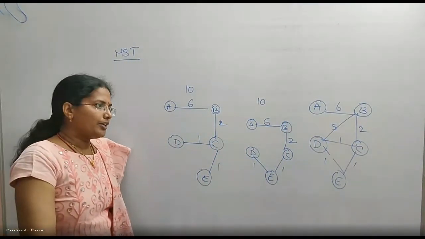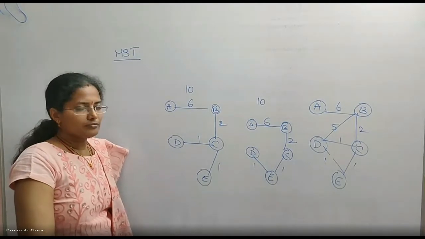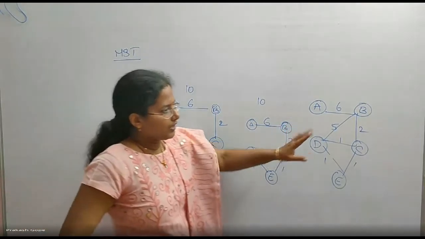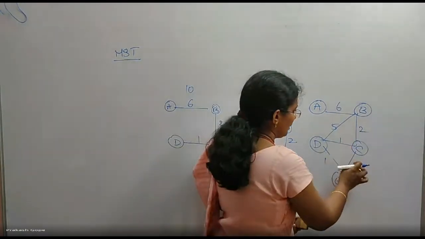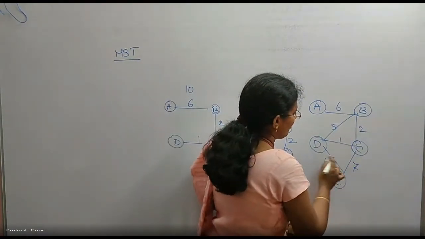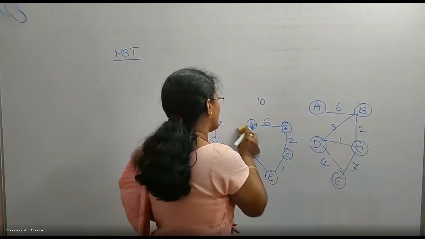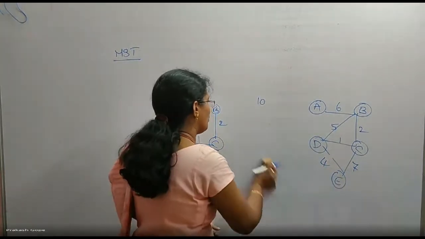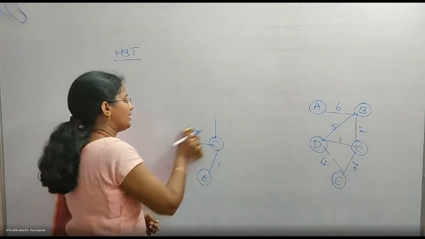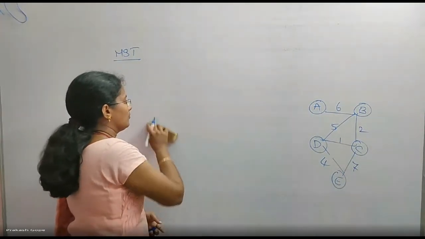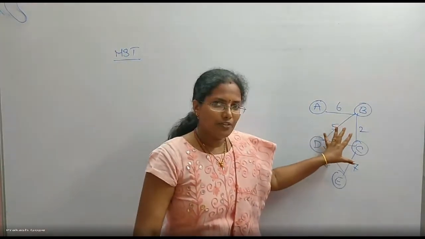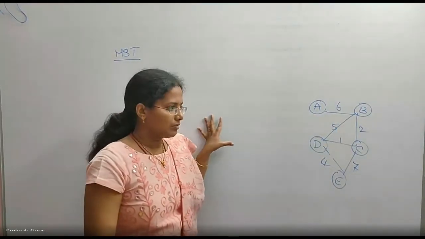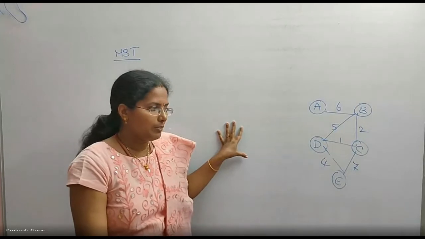Okay, fifth point about MSTs. If there is a graph, the previous graph, take this as 2, 7, 4. Definitely there will be only one MST, no doubt, because all are distinct edge weights. Now the question is, for this graph, whatever the MST may be, there will definitely be one unique MST.